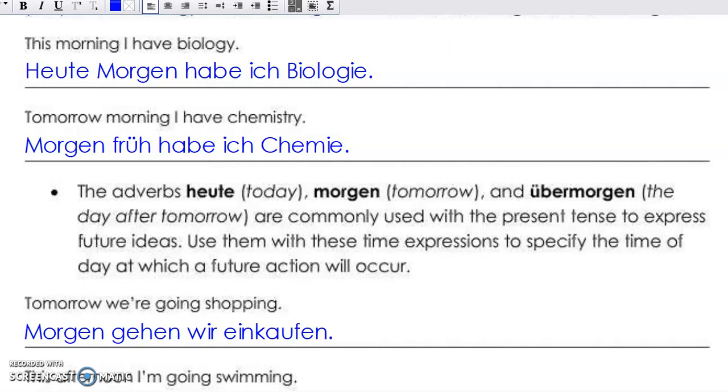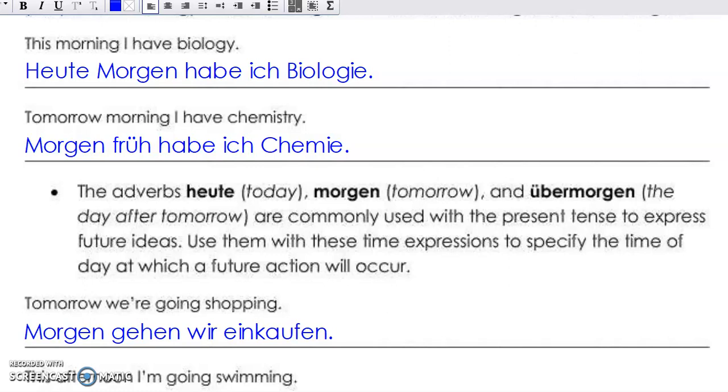Notice that it's not morgen wir gehen einkaufen. Why? Because our verb has to be in the second position. So it's morgen gehen wir einkaufen. And we can't say morgen gehen einkaufen wir because our subject and our verb have to be touching each other.